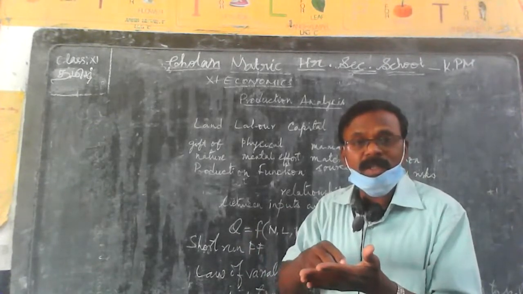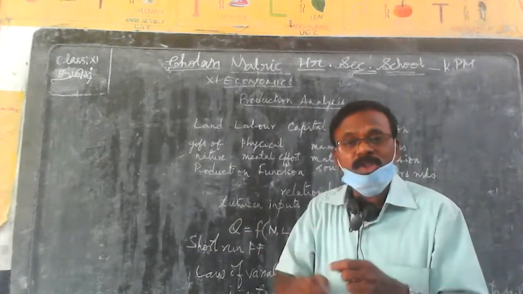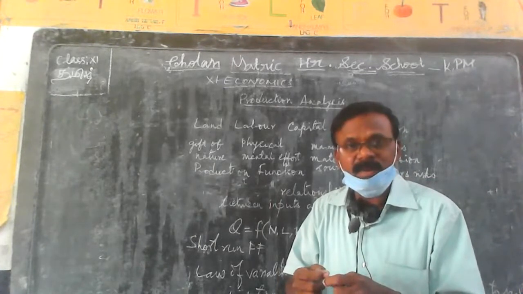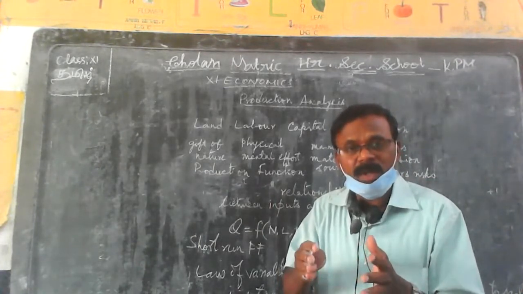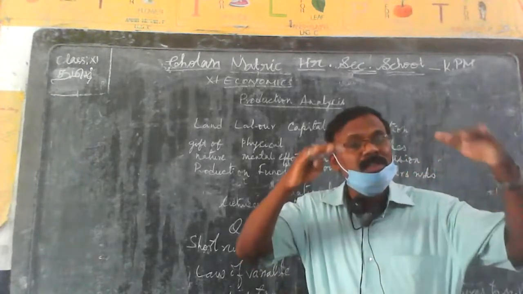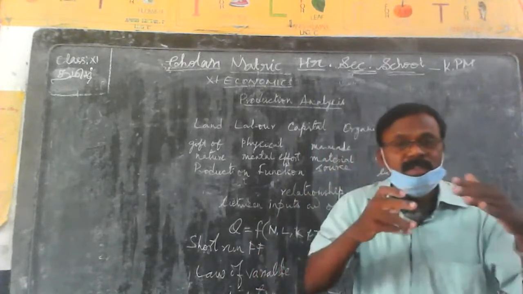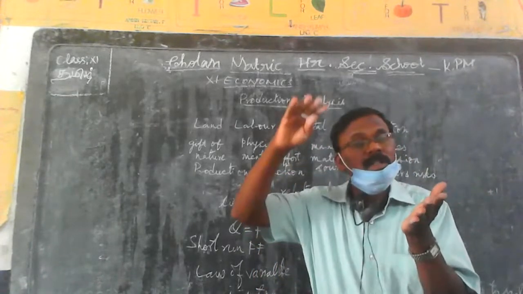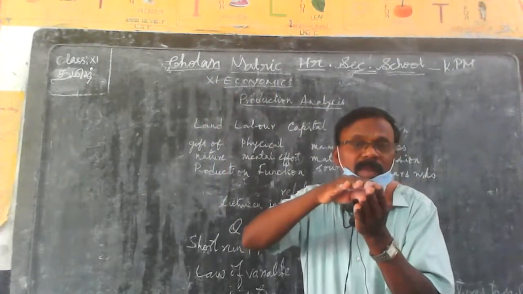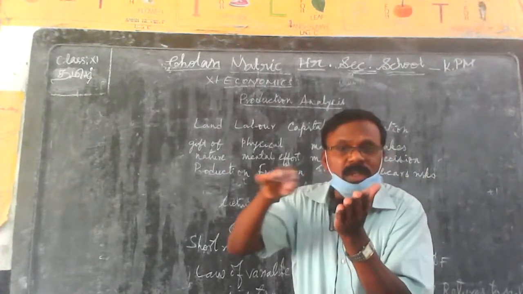Then what happens in the last given period of time? The marginal product becomes negative. So this is how production functions under the short run. First the total output increases at an increasing rate, then it reaches consistency, that means it becomes constant.